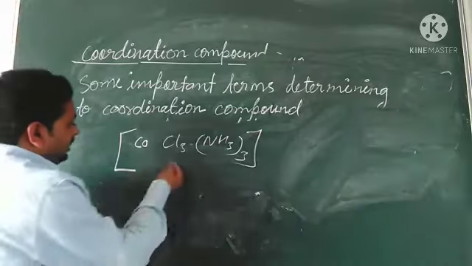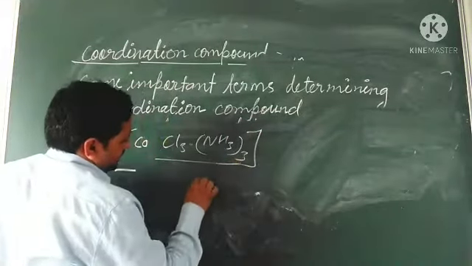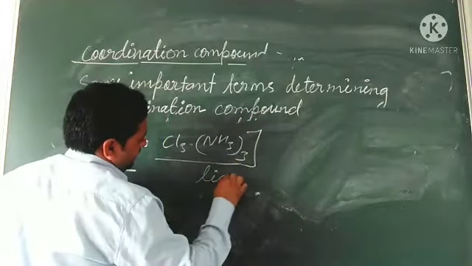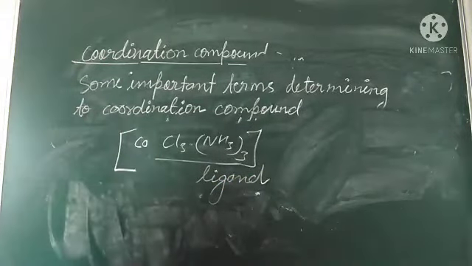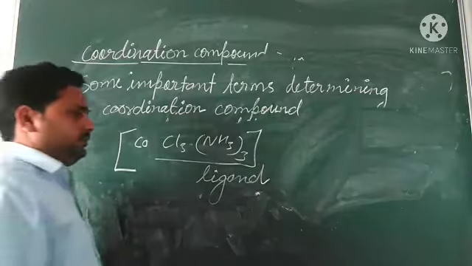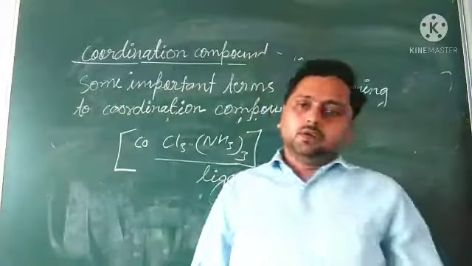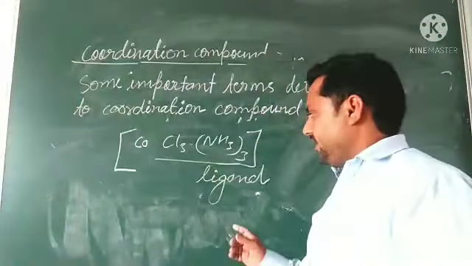So next are ligands. How can we define ligands? Let us try to define it.